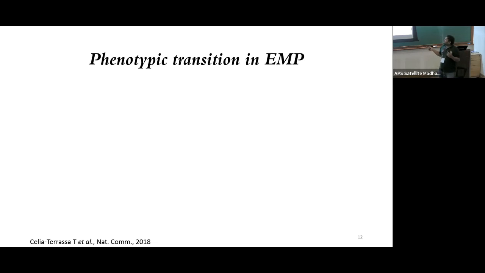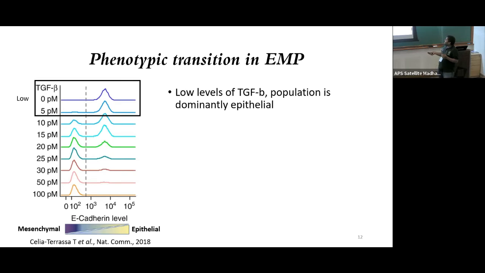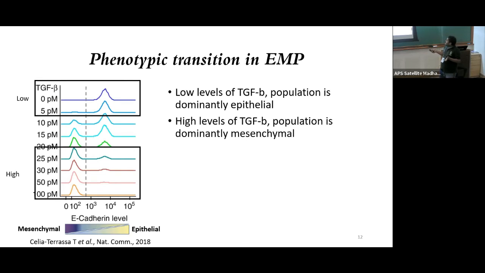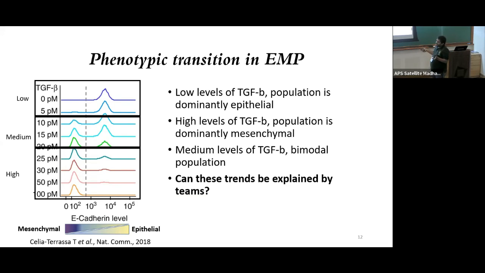Now, we've to some extent explained the stability characteristics. We wanted to see if we can explain the phenotypic transitions also. So this is another experiment done in vitro, where a group of, again, homogeneous epithelial cells were exposed to TGF-beta, which is an EMT inducing factor. And what they see is at low levels of TGF-beta, most of the cells remain in epithelial phenotype. At high levels of TGF-beta, most of the cells go to mesenchymal phenotype. And at medium levels of TGF-beta, some cells remain epithelial, some cells are mesenchymal. There is a bimodal distribution. So the question is, can these trends be explained by teams?